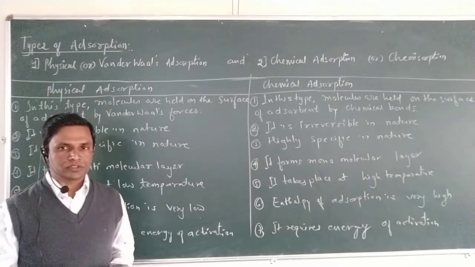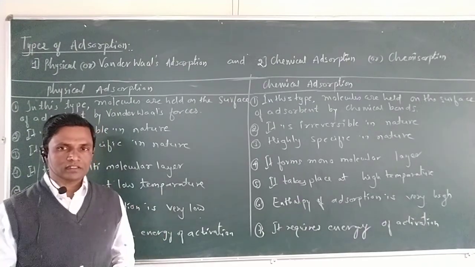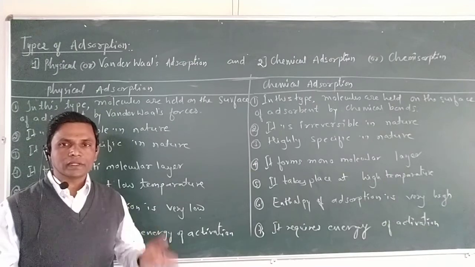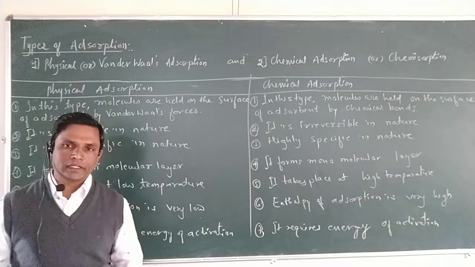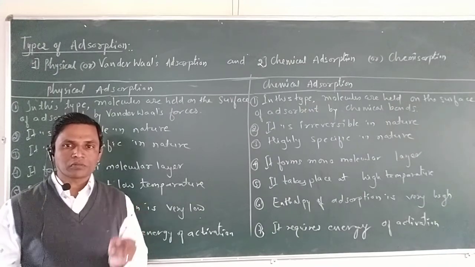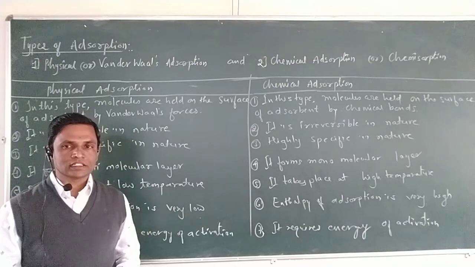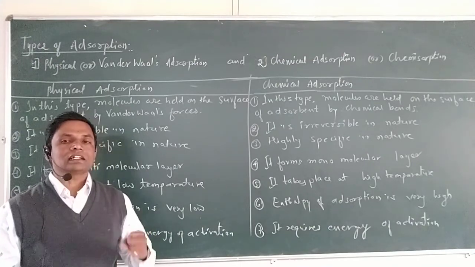In the adsorption phenomenon you require two substances: one is the adsorbent and the second is the adsorbate. Adsorbent is the substance which can adsorb another substance.